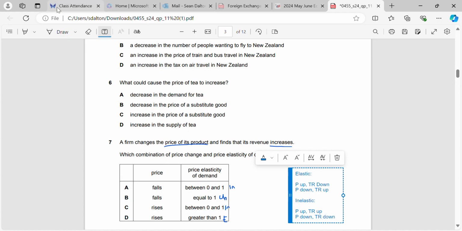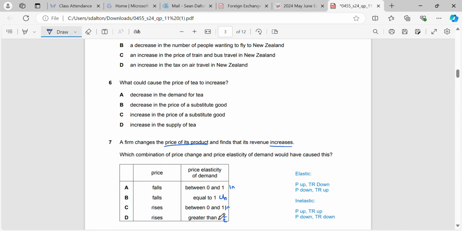So now all we need to do is match it to what we figured out here about our elasticities. So our correct answer should be C, because for C our price goes up, we've got inelastic PED, and we're told that our total revenue increases, so our total revenue goes up. So that's the only one in these circumstances that results in that. If we just look quickly at an example of another one, D, we've got elastic, price goes up, so we know the total revenue will go down, and we're told revenue increases. So C has to be the answer here.